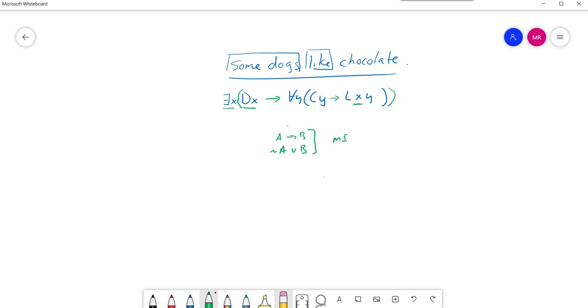And so what this is really saying is there exists something that is either not a dog or it likes chocolate. Now that clearly and intuitively is nothing like a translation of some dogs like chocolate. Okay, so what is the proper translation? The proper translation is simply a conjunction.